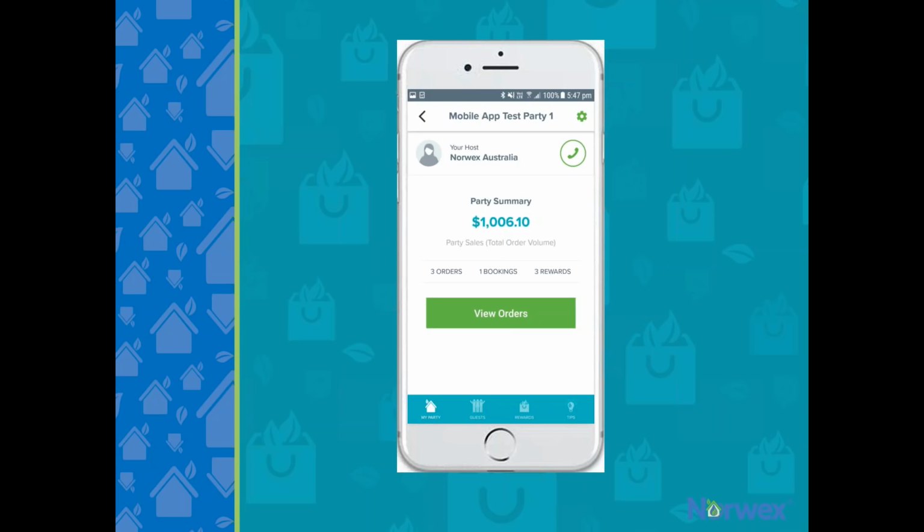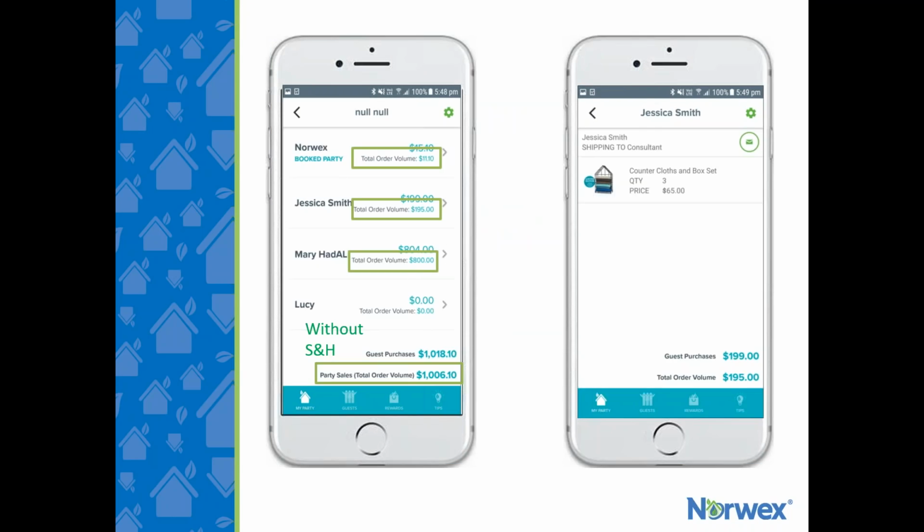Just for your information, if you go back to that screen again, the top one here is usually the host order. You can only view that host order once a product has been added. A host order does not include any rewards either. So if a host would like to see what star host rewards they've earned, they have to go to the host reward page, which I'll show you a bit further on.